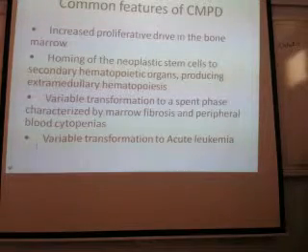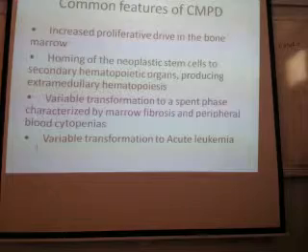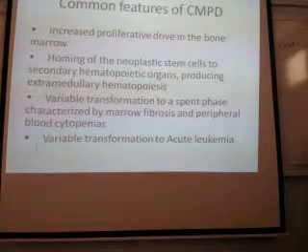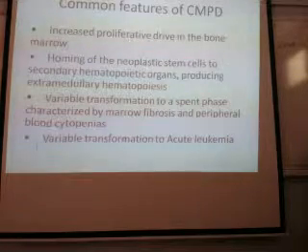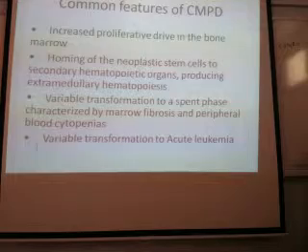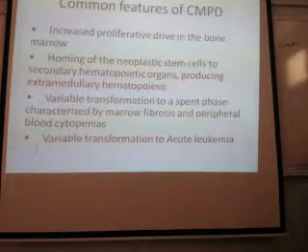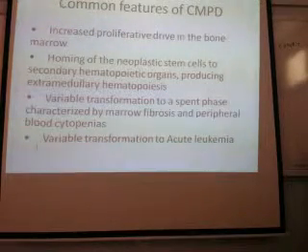In chronic myeloid leukemia, I will tell you how it turns into acute leukemia. This can happen whenever chronic myeloid leukemia is untreated. It can undergo blastic transformation.